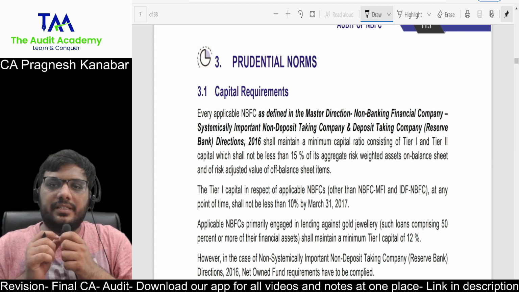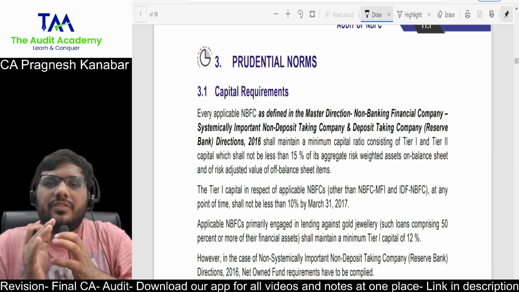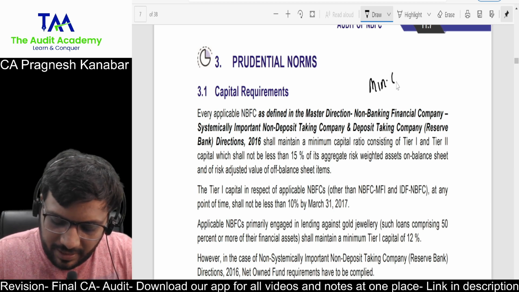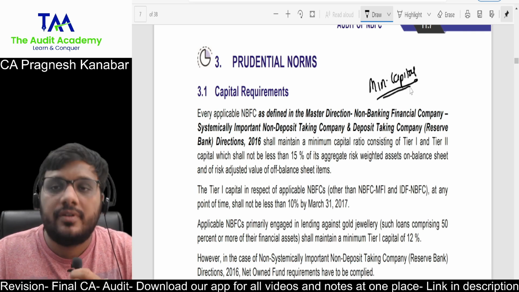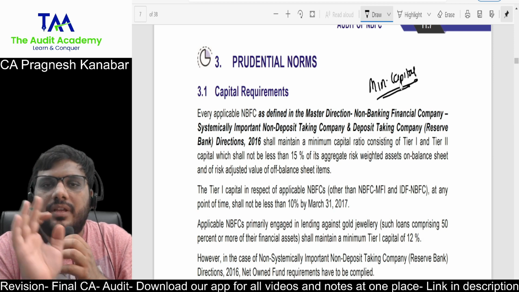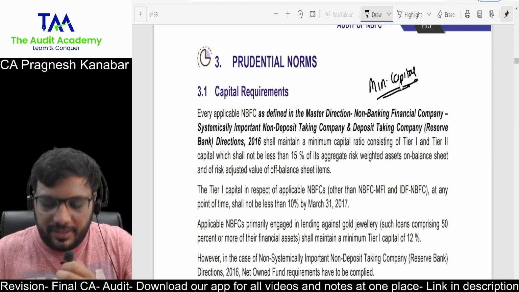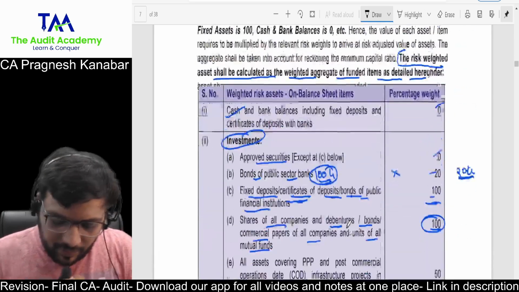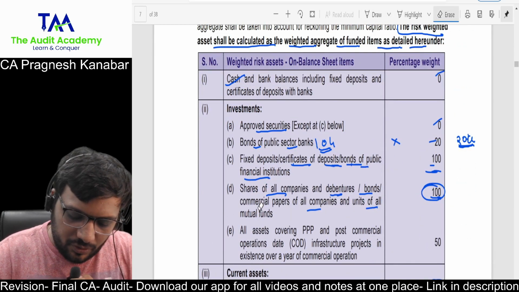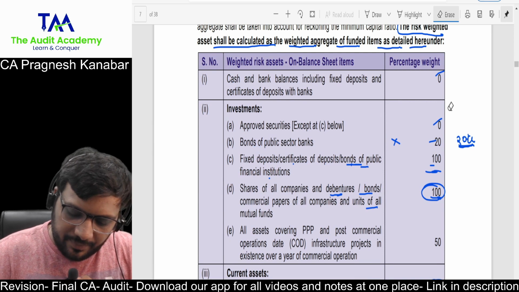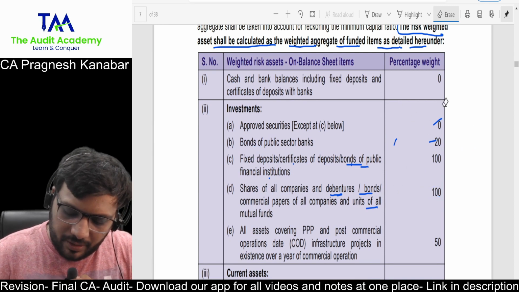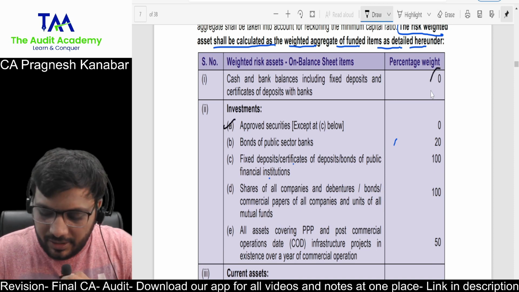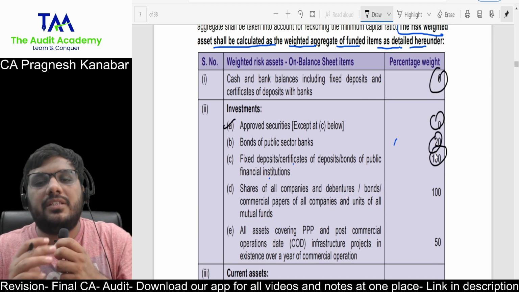So first let me discuss capital requirements. RBI has given the guidelines on how much minimum capital an NBFC needs to maintain. The first thing that you should notice is this table. Based upon the risk involved, RBI has given a weightage to every single asset.